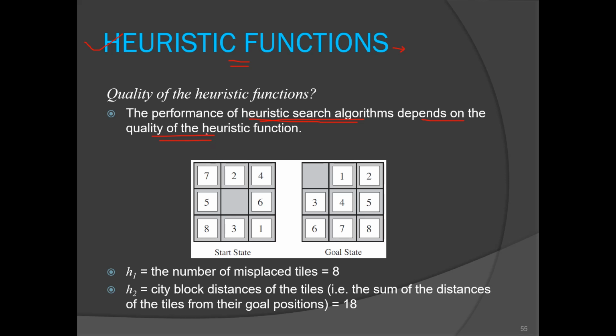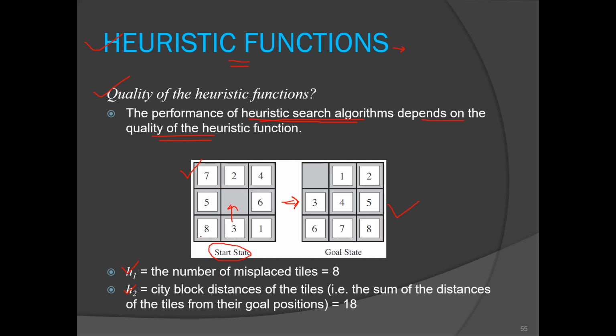So how to determine the quality of a heuristic function? For that, consider this example. This is our 8 puzzle problem. We know that there will be an initial configuration, that is the start state of the 8 puzzle problem, and we have to move these tiles and reach this final configuration. So that is the goal state. Okay, so we have to make movements in order to reach this goal state. Here I have defined two heuristics, H1 and H2. H1 is the number of misplaced tiles. Okay, so H1 will calculate how many misplaced tiles are there.